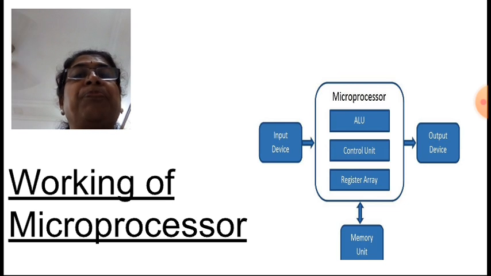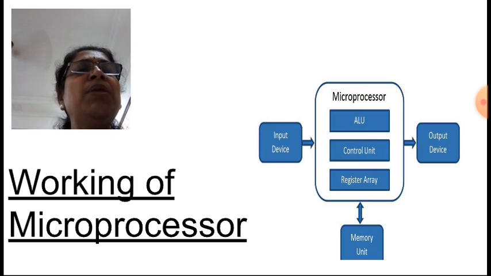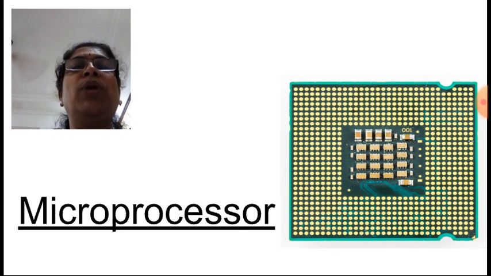Now here the working of the microprocessor is given. It takes the input from the input devices, it processes the data inside the microprocessor. Microprocessor is divided into ALU, control unit, register array and memory unit, and it gives the output to the output devices. Now how does the microprocessor look like?